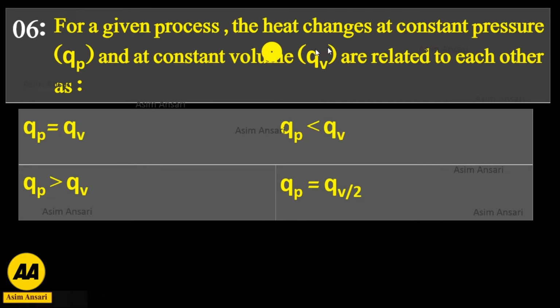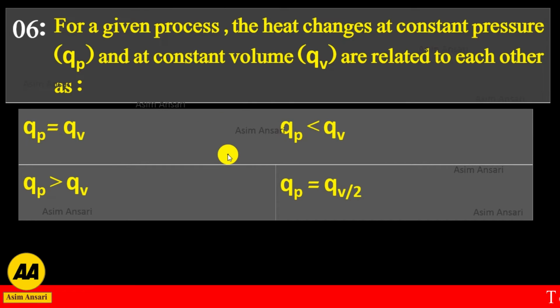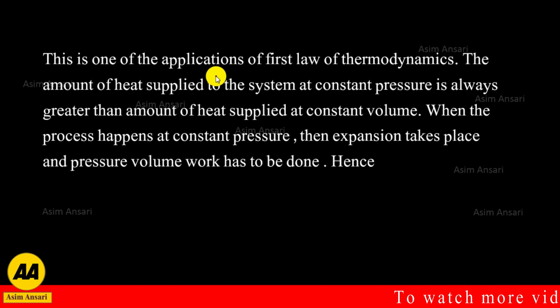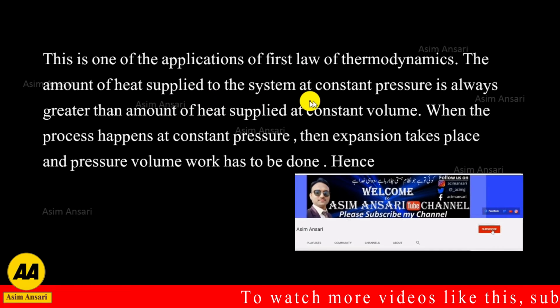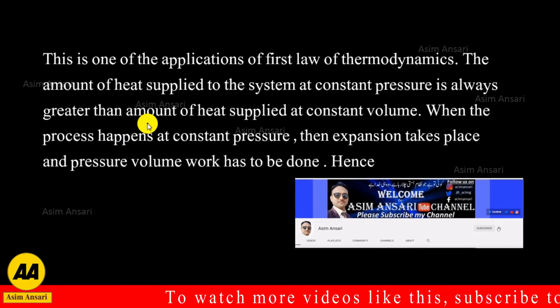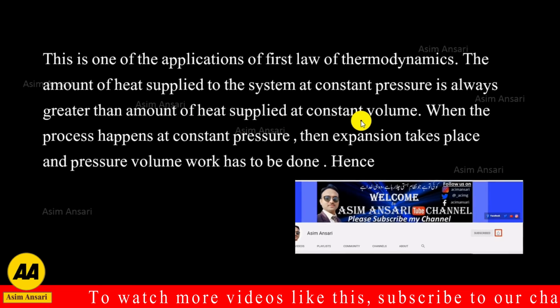For a given process, the heat change at constant pressure and constant volume are related to each other as follows. We have to tell which relation is correct. Dear friends, this is one of the applications of the first law of thermodynamics. The amount of heat supplied to the system at constant pressure is always greater than the amount of heat supplied at constant volume.